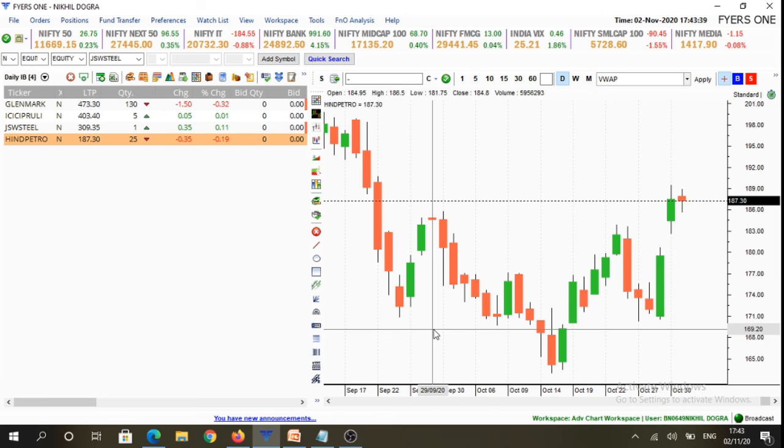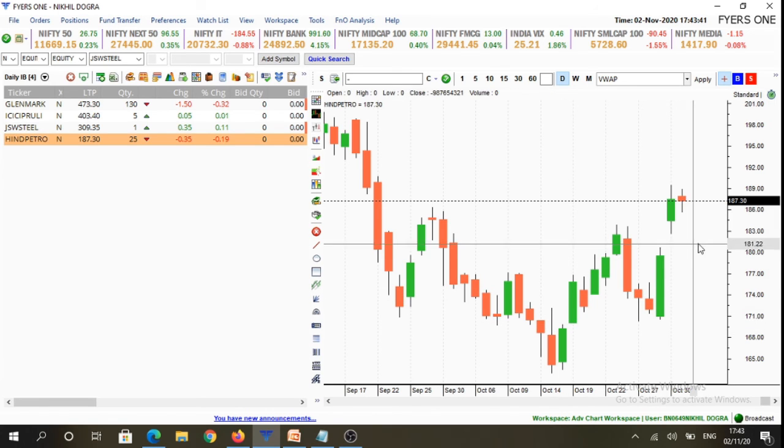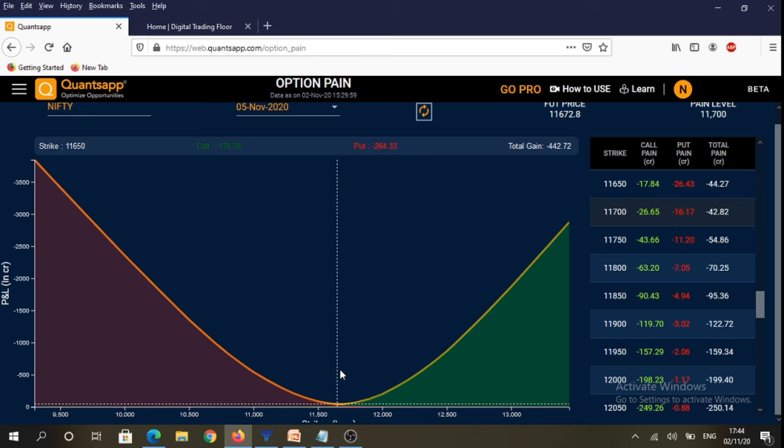So as all these are inside candlesticks, we would be looking for breakout to either side, either to the upside or the downside, and we should refrain from making any trades if it trades in between the previous day range.